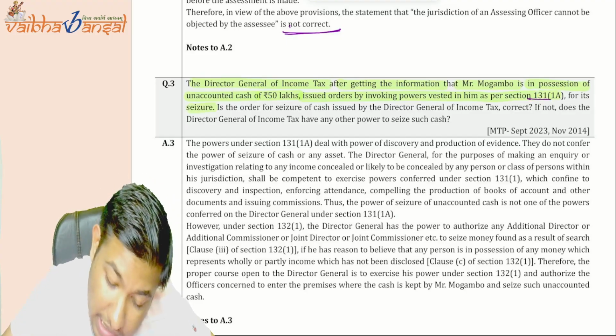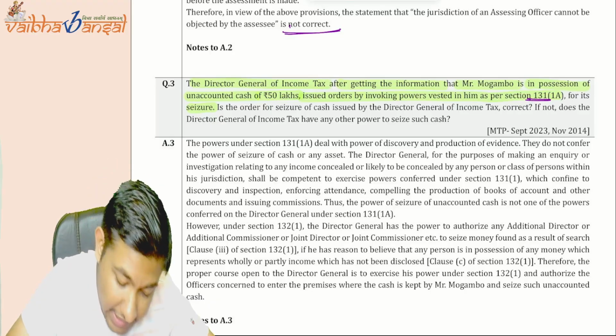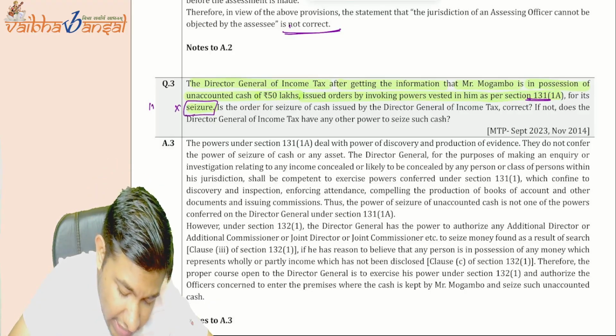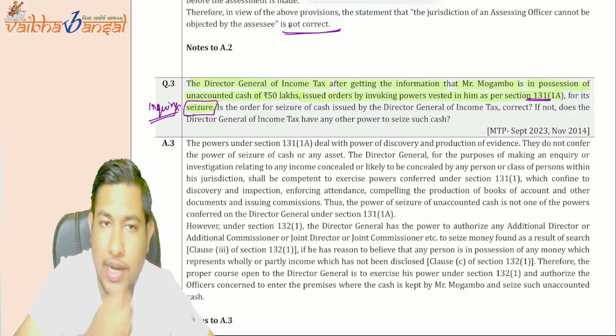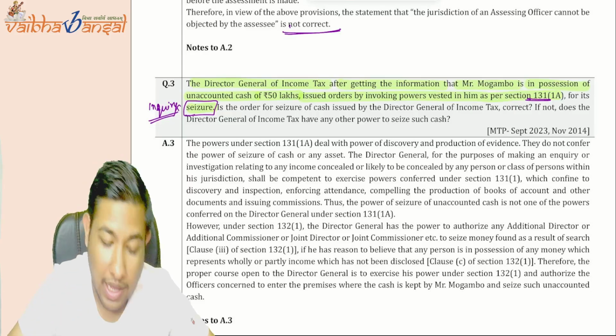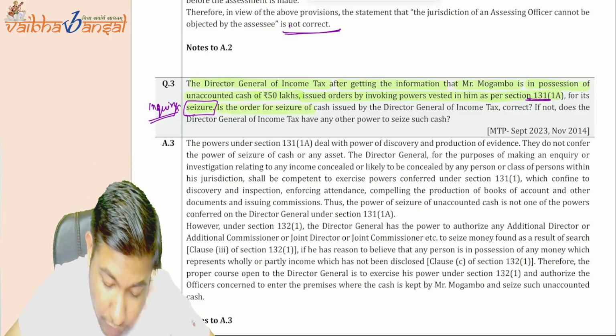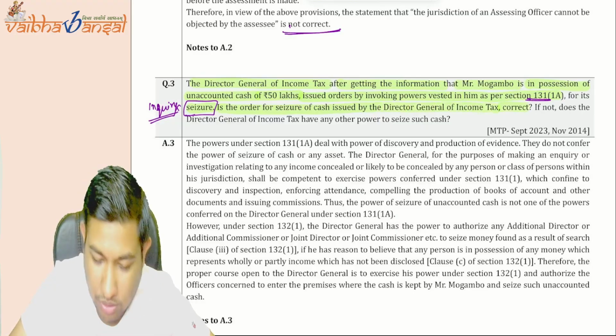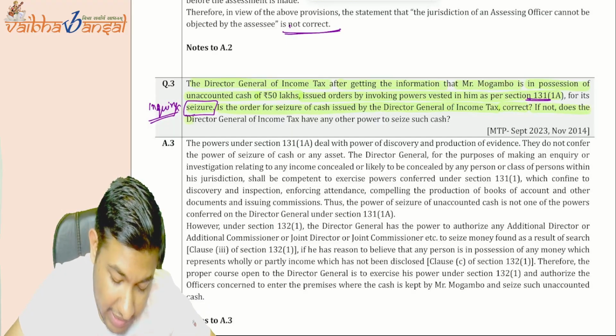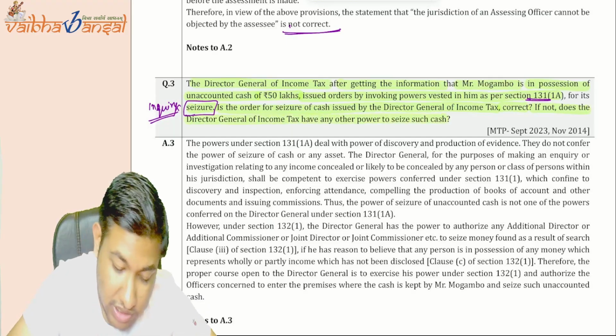Under section 133(1), can the seizure happen? No, only inspection, so only inquiry can happen. The seizure cannot happen. Is the order for seizure of the cash issued by the Director General of Income Tax correct? No, it is not correct. If not, does the Director General of Income Tax have any other power to seize such cash?